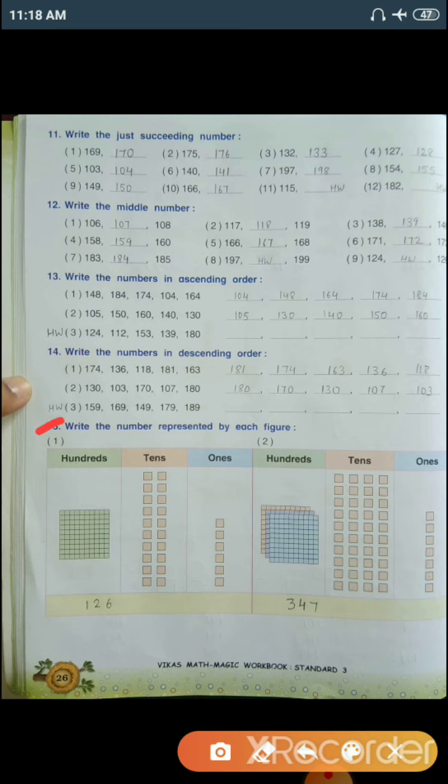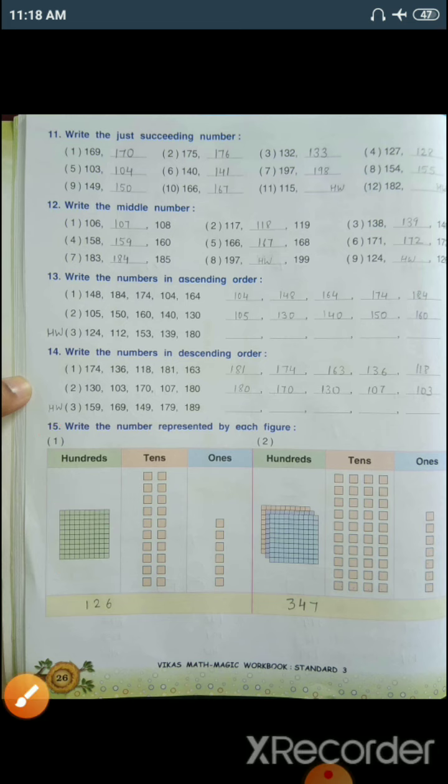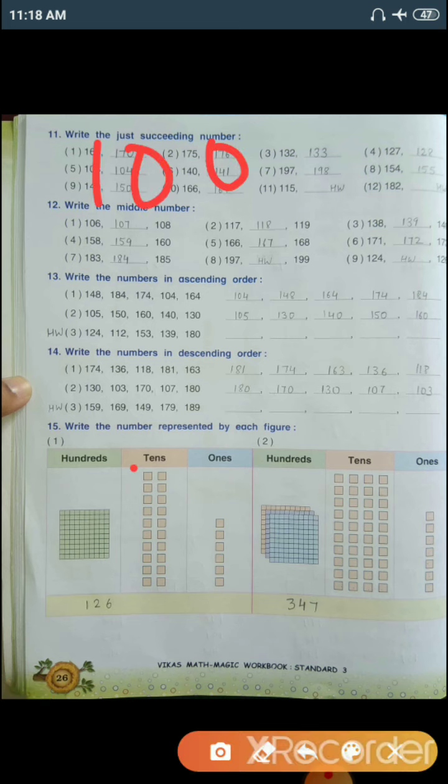Now let's see number 15. Write the number represented by each figure. So hundreds, tens and ones is given here. This box contains 100 small boxes, so we'll write these boxes as 100. Now you can see here 2 rows are there. In one row there are total 10 boxes, and in the second row again there are 10 boxes. So how many rows are there? Total 2.